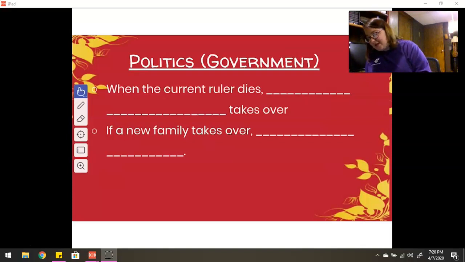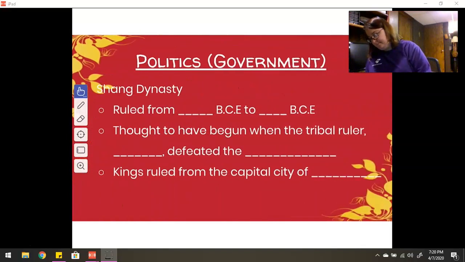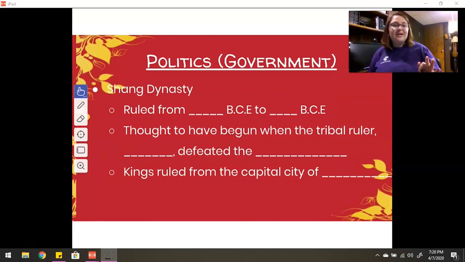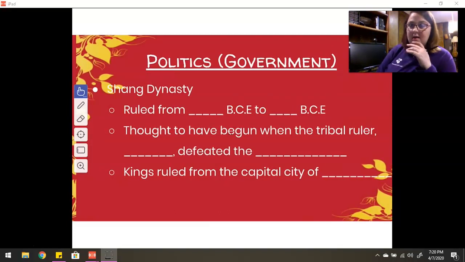We're going to start with the Shang Dynasty. There are lots of different dynasties that came through ancient China. The 4 that we're looking at are just the most memorable, the ones that had the most influence on ancient China. We could spend a long time looking at dynasties all the way from the very beginning of ancient China. But we're going to focus on these 4, starting with the Shang Dynasty.